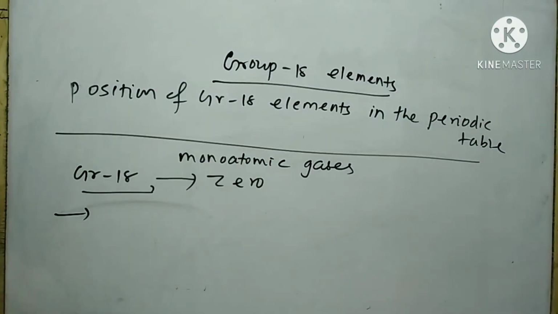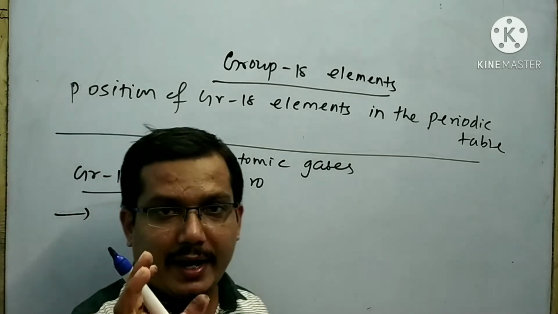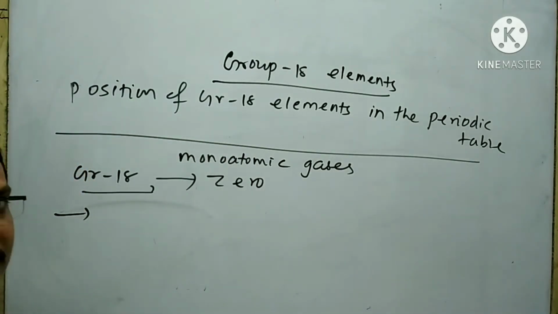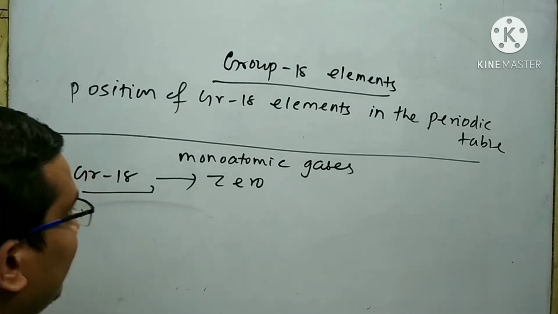In the Mendeleev periodic table, there are 8 groups present, but in these groups there is no placement of the group 18 elements.